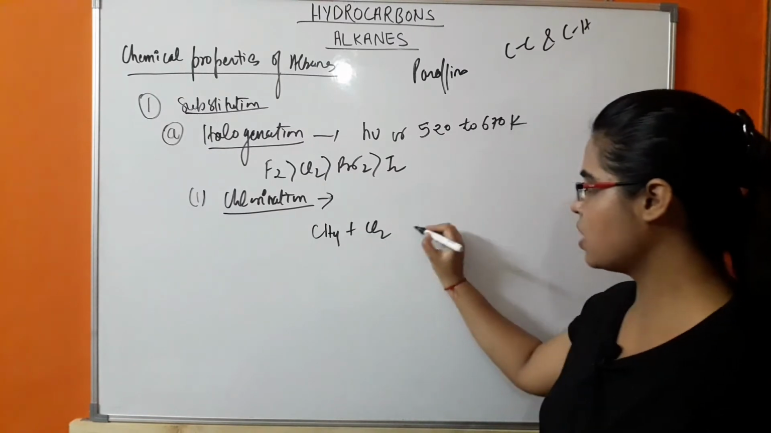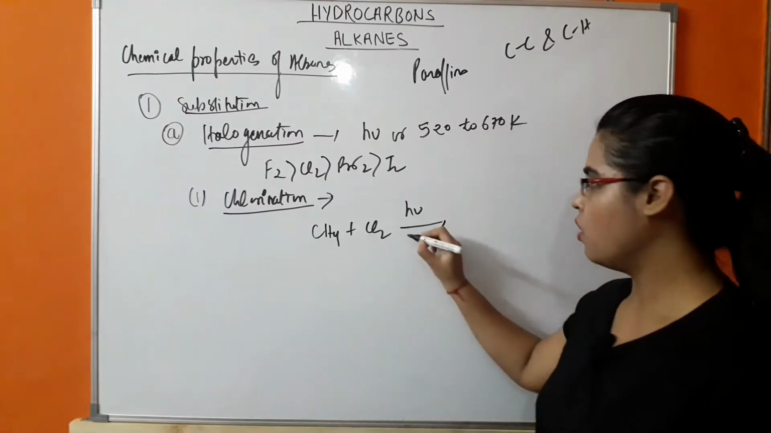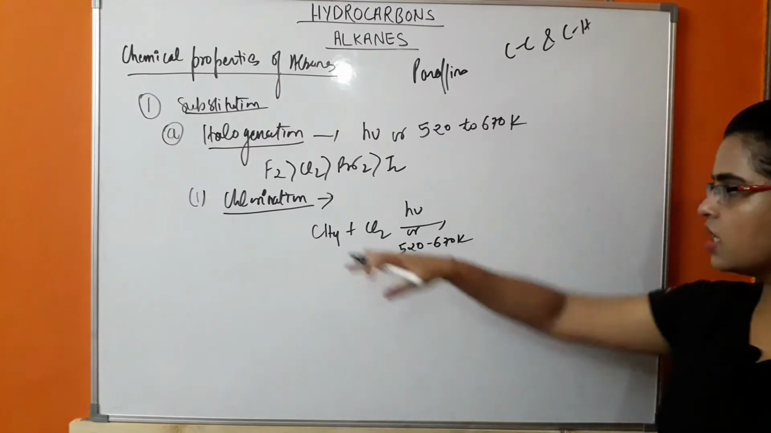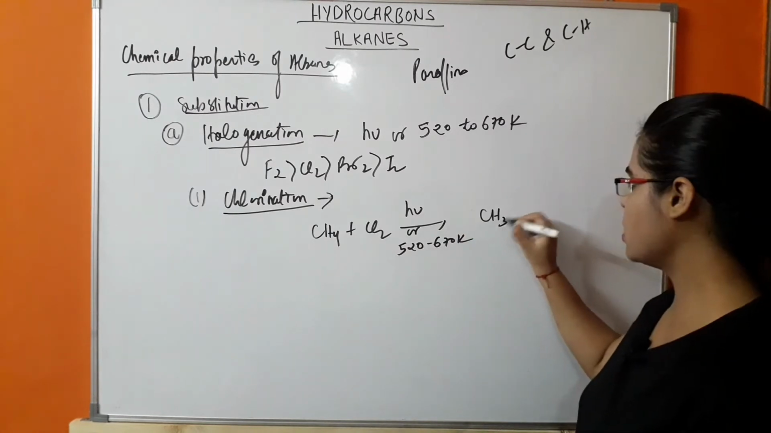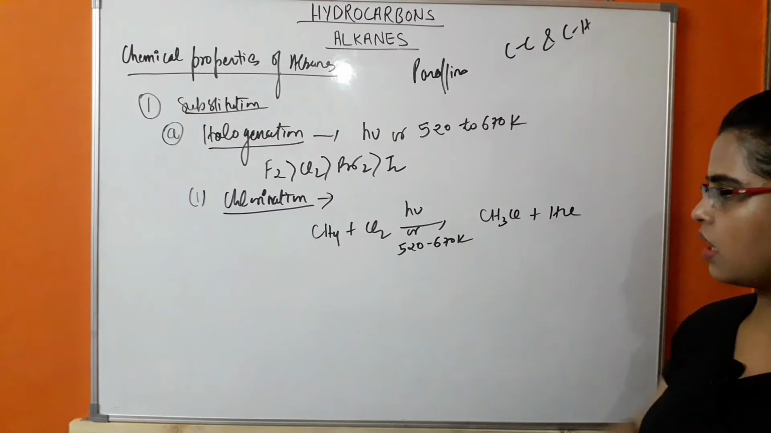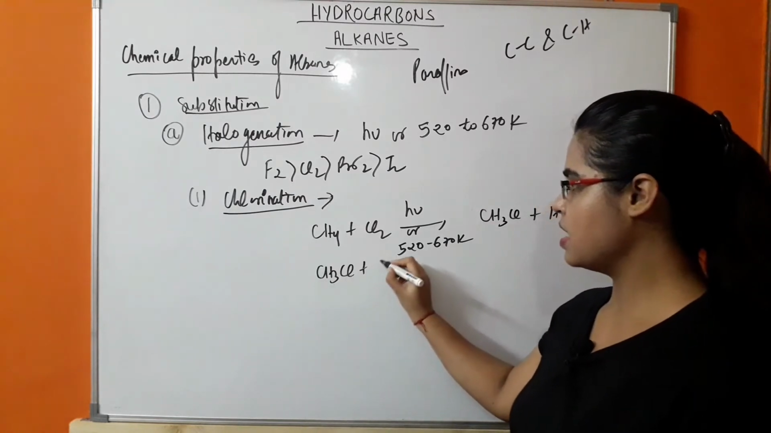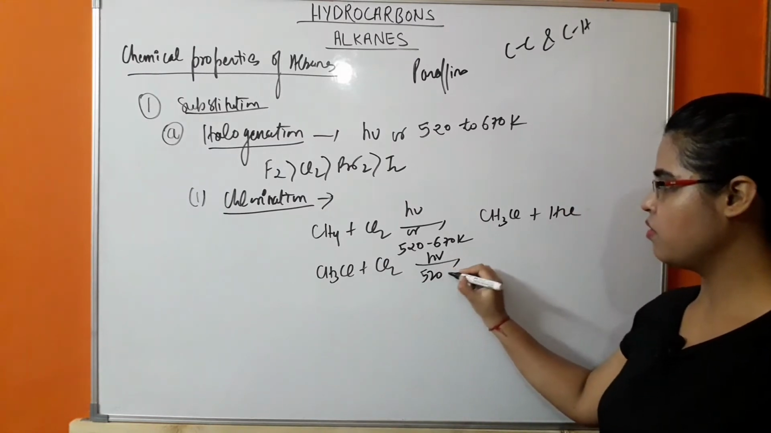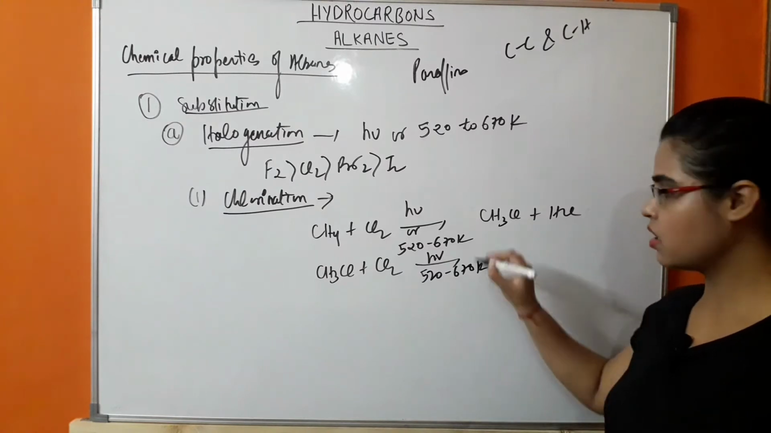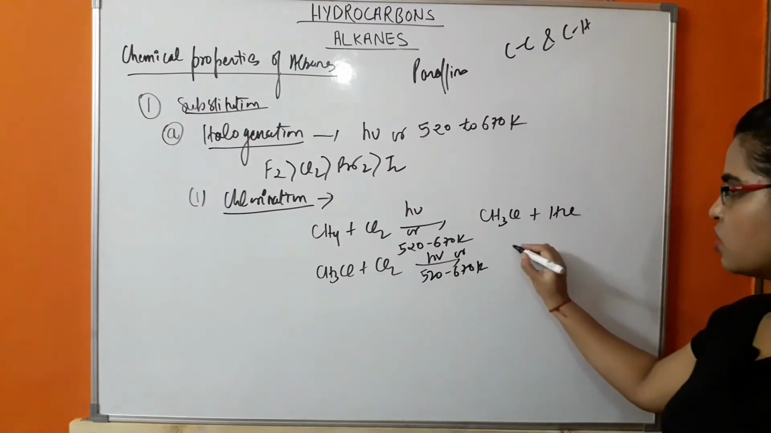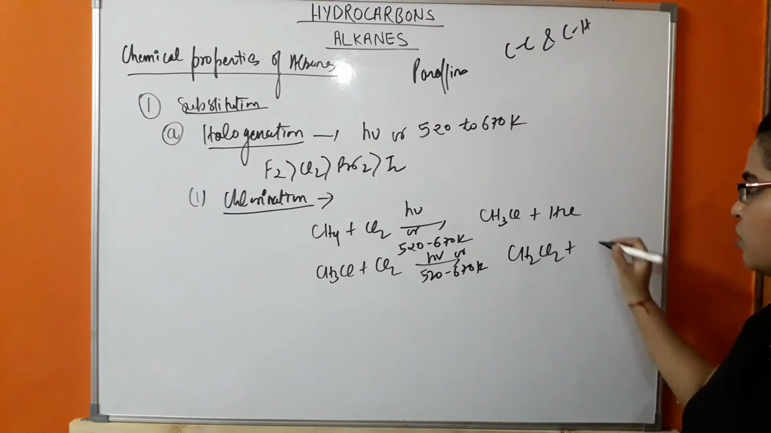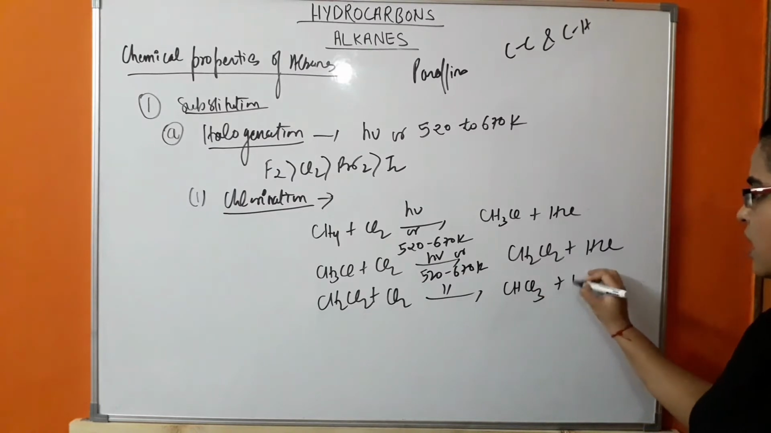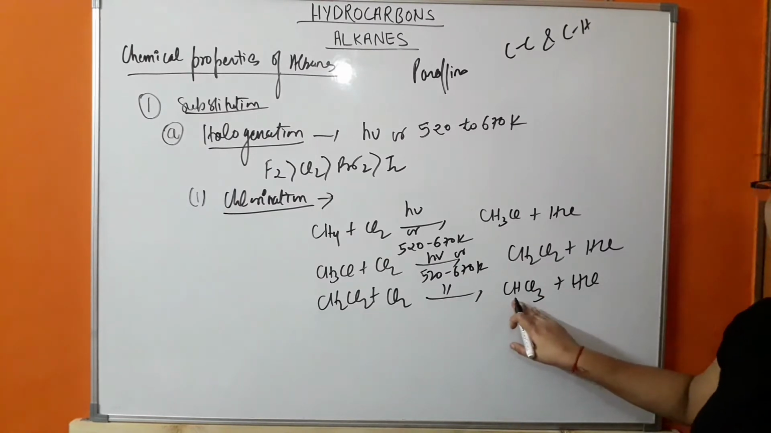CH4 reacts with chlorine in the presence of ultraviolet light or a temperature of around 520 to 670 Kelvin. So what will be the further reaction? CH3Cl is formed with removal of HCl. Further, this CH3Cl will react with another molecule of chlorine in the presence of light and 520 to 670 Kelvin temperature. Either condition can be used. So there will be formation of CH2Cl2 and HCl. Under similar conditions, there will be formation of CHCl3 and HCl. This is known as chloroform.